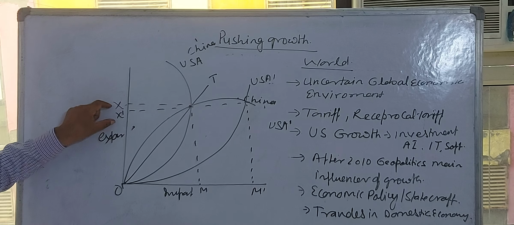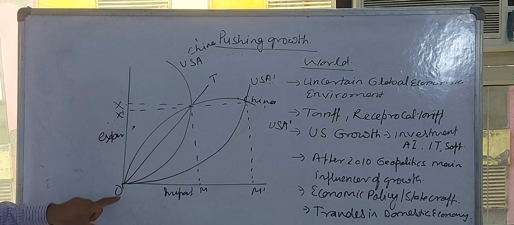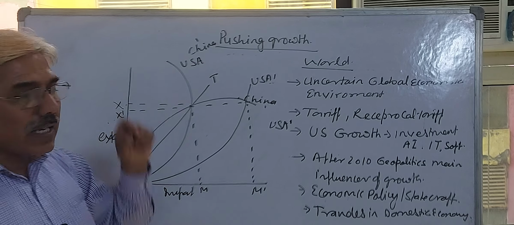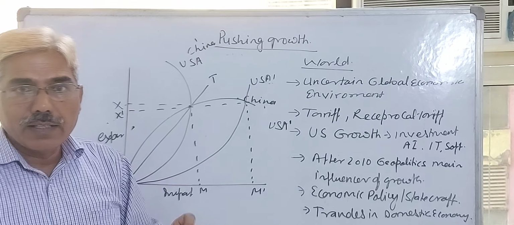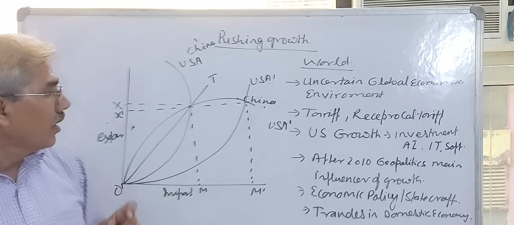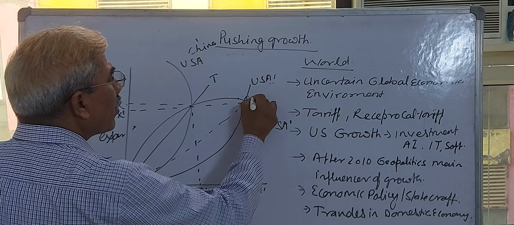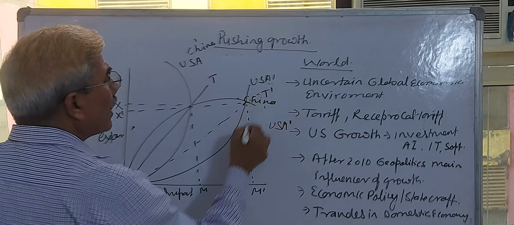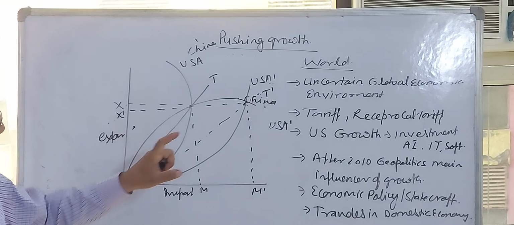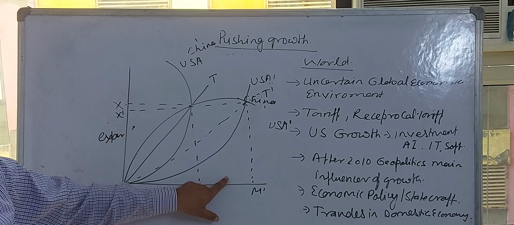By exporting this lesser quantity, USA is better off and China is worse off, because now the terms of trade shift in favor of the USA and adversely for China. You can very easily understand this.